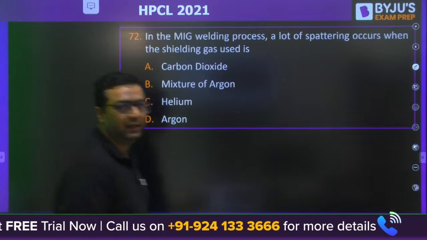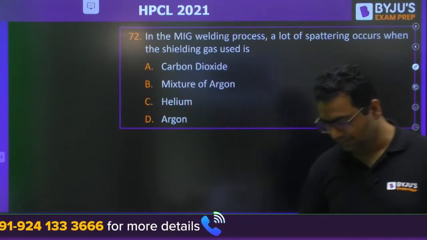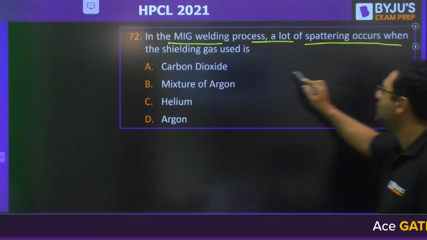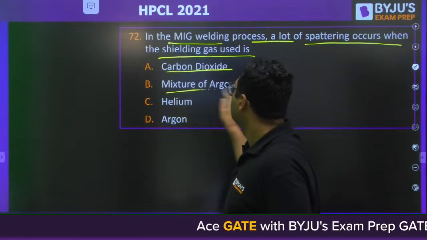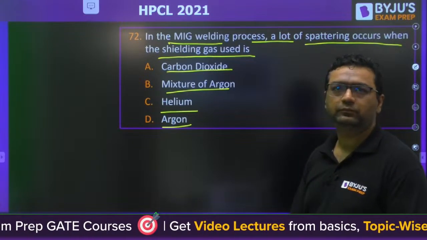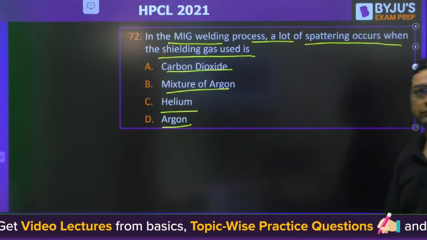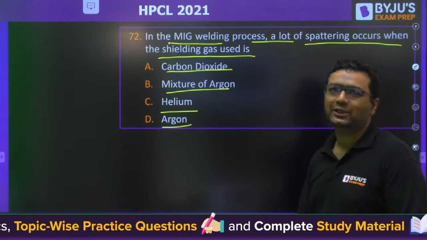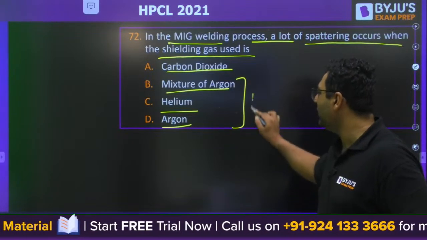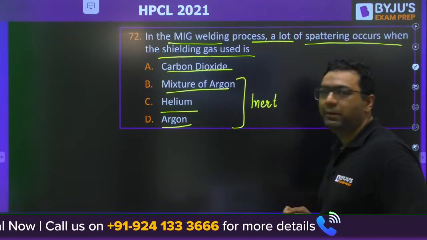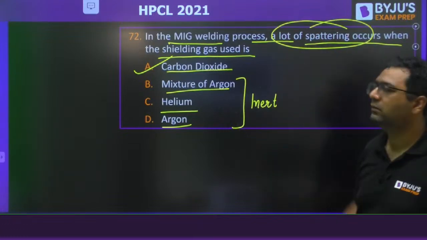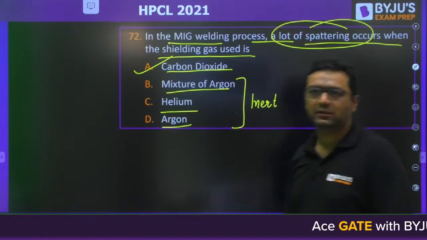72. Once again welding. You can see in the MIG welding process a lot of spattering occurs when the shielding gas is used. This question you can answer from the question sentence itself, because you know all these 3 are the inert gases. But to save money we are using CO2. Because of that spattering is coming. Okay, so the answer will be A for this.